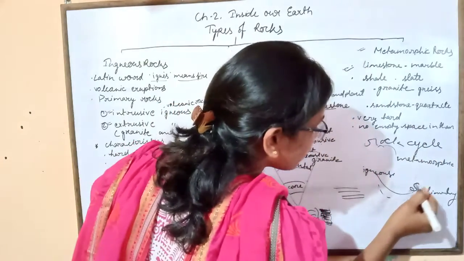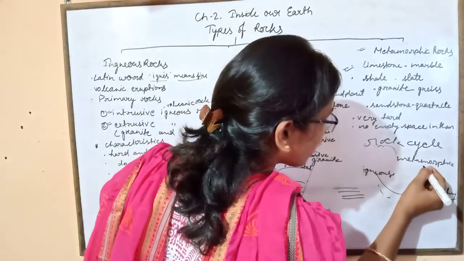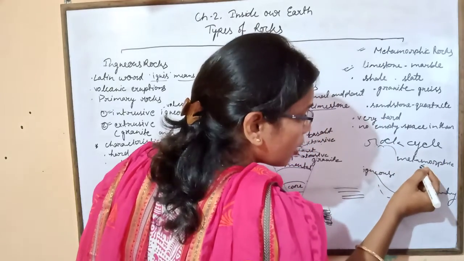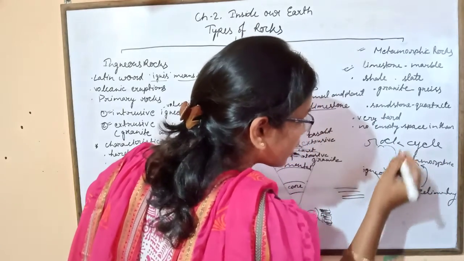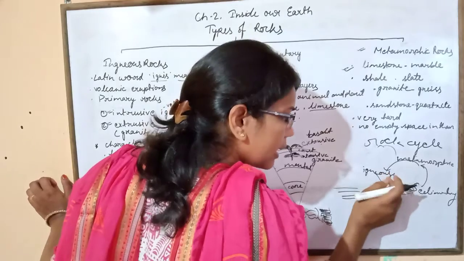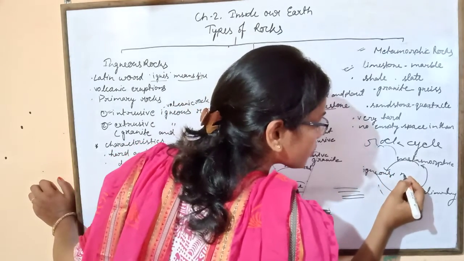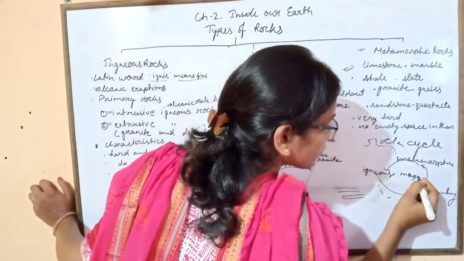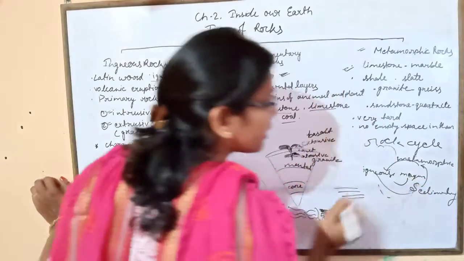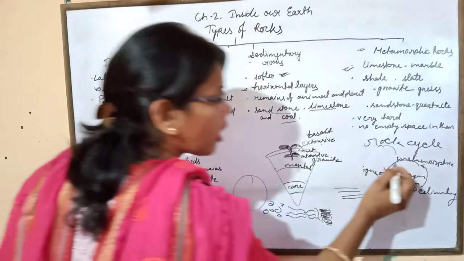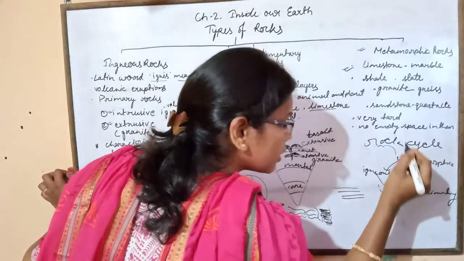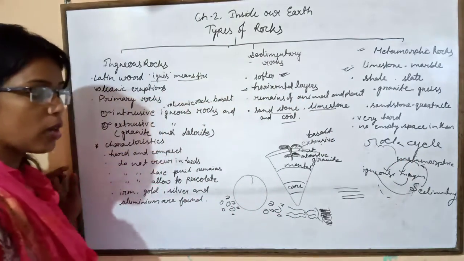Igneous rock converts into sedimentary rock, then sedimentary rock converts into metamorphic rock, and again metamorphic rock converts into igneous rock. And igneous rock is formed by magma, and again sedimentary rock converts into magma.